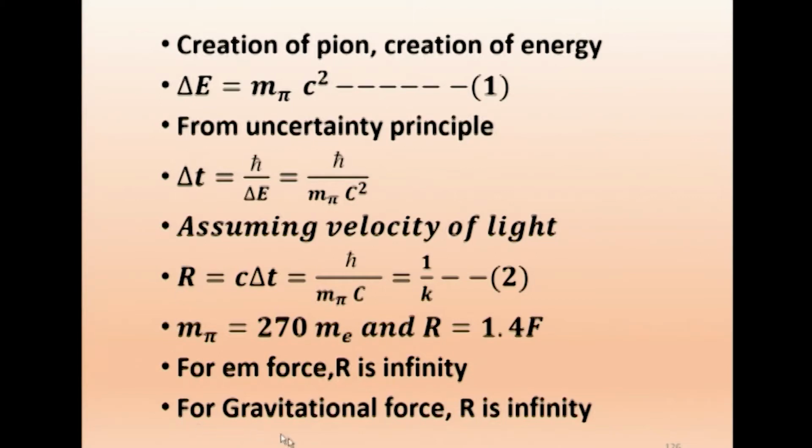Similarly, for the gravitational force, the range is infinity. How can this be infinity? Instead of m pi, you just put the mass for the gravitational force. So, you take the graviton, and the mass of the graviton must be 0, only then we get r equal to infinity. That is the theoretical assumption.